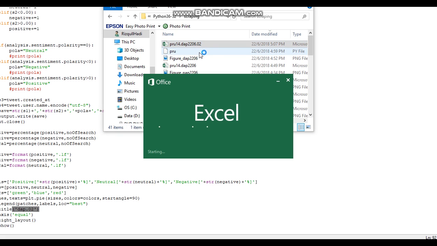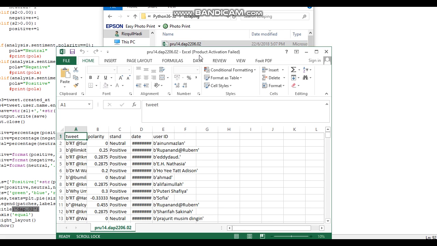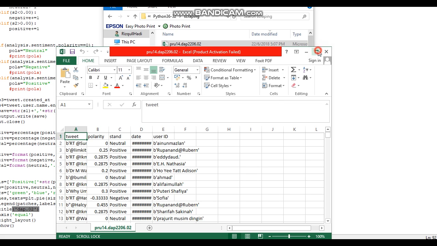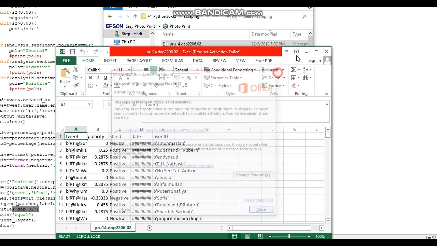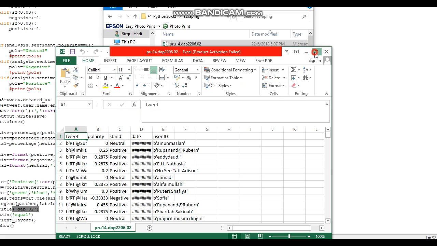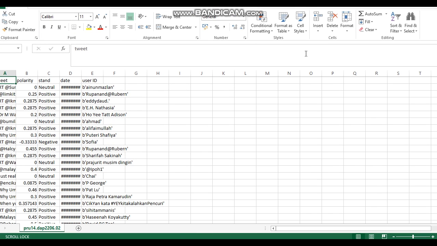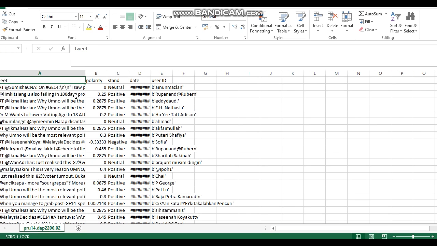Okay, let's go to the result. I want to show you what the result is like. This is the Excel file that has been created automatically. We have the tweet that has been scraped, the sentiment based on the polarity, we have the date, and then the user ID. Then let's see the graph.